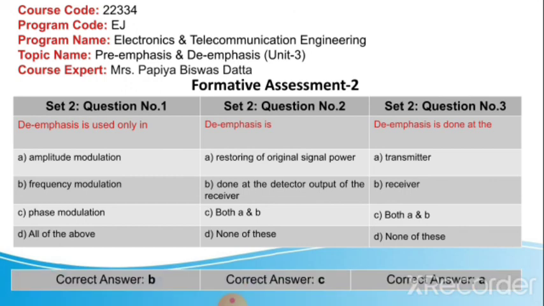I hope you have understood the concept of pre-emphasis and de-emphasis. And you can see question number 3. I have written the correct answer as A. This is wrong. It should be B, because de-emphasis is performed at the receiver side. So I hope you have understood the concept of pre-emphasis and de-emphasis. Thank you.